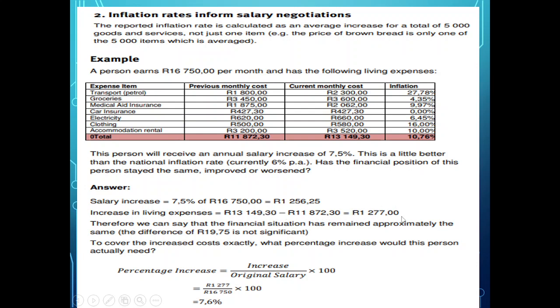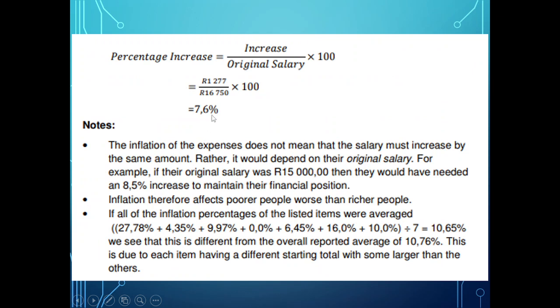That is the amount that their cost of living actually increased. So they take this amount, the increase, and they put it over the original salary, which is that amount there. And then they multiply by 100 and they get 7.6%. It's here again, 7.6%.